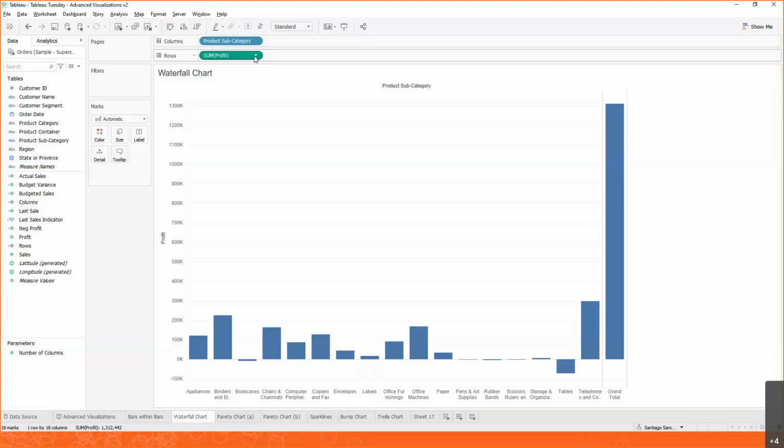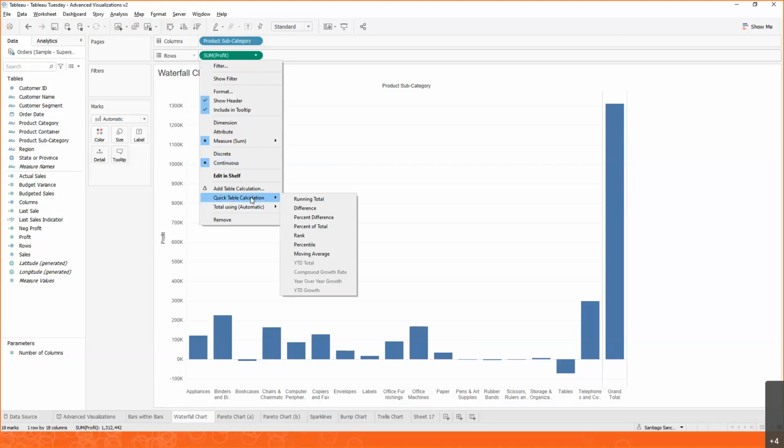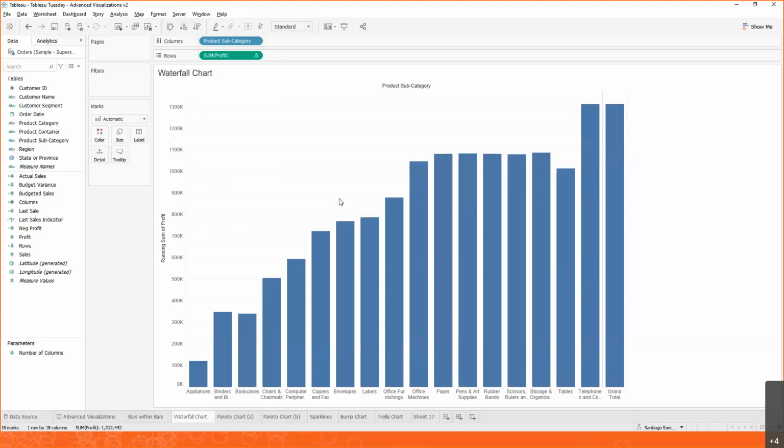We already have profits here. We can see the profits by subcategory, but we don't need to see that. We need to change that a little bit. We need to see the running total of those profits. So we need to do a secondary calculation on top of profits. And in order to do that, we can click on the measure that we're interested in, in this case, profit, and we're going to use a quick table calculation for running total. This is going to start counting from left to right cumulatively. And if we do that, we can now see that we start in appliances over here, and then we end up all the way in the grand total.